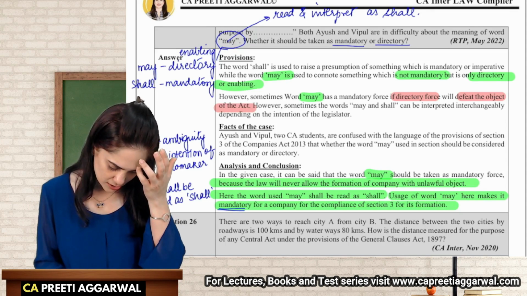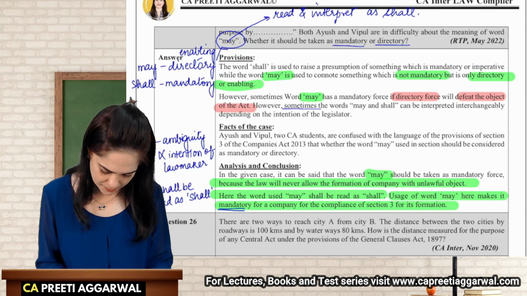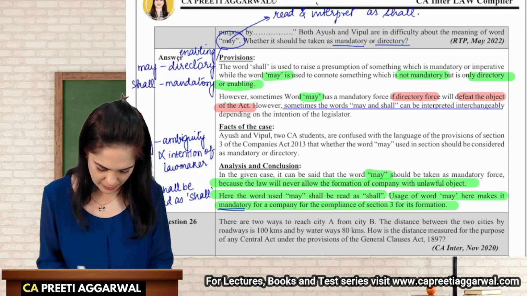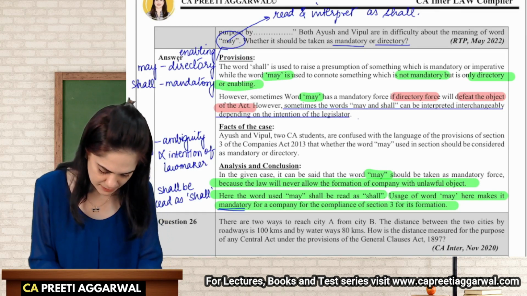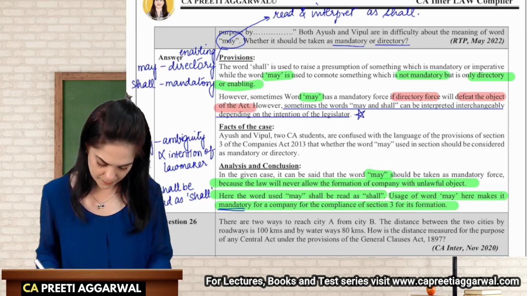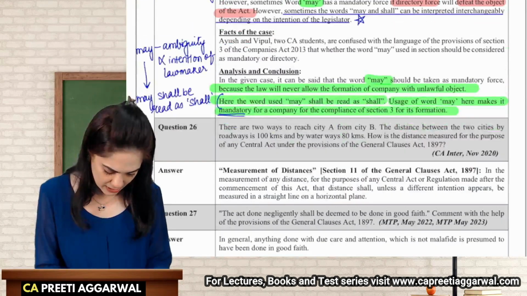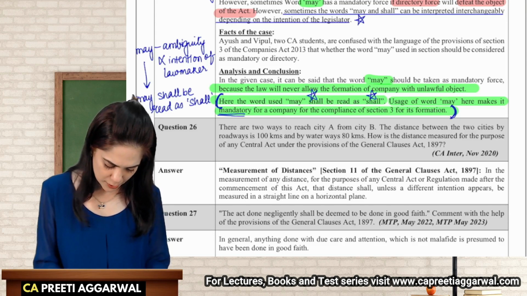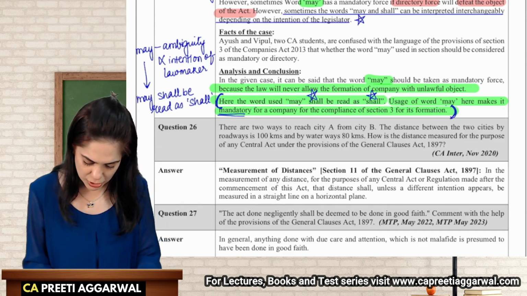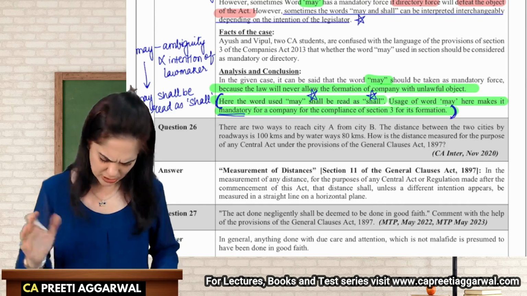May and shall can be interpreted interchangeably depending upon the intention of the legislature. This is important. You need to write this in your answer. Here the word may shall be read as shall. This is also important. Here the usage of the word may makes it mandatory for the company.